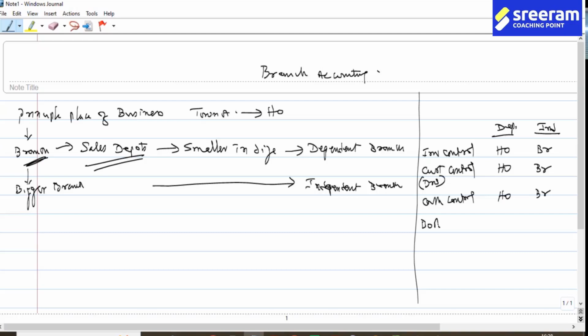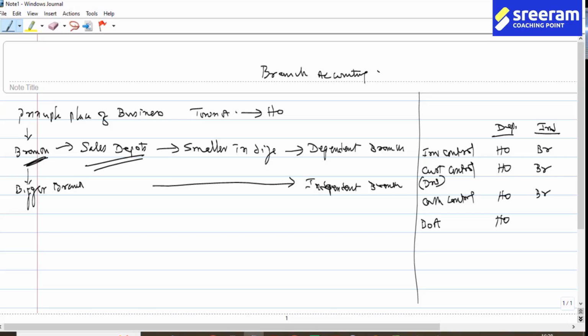Then books of account. What is that? You have books of account. What do you mean by that? Who will maintain books of accounts? In the case of dependent branches, only head office will maintain. That is the reason why, for dependent branches, they say how this branch transaction will be recorded in the books of head office.